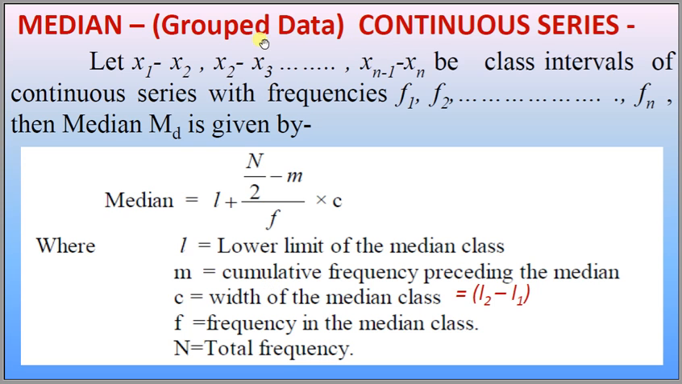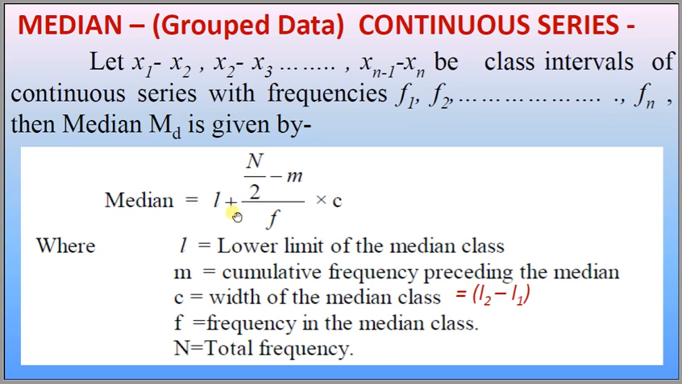Median in case of grouped data in continuous series. We can find the median in a continuous series also. Let x1 minus x2, x2 minus x3, up to xn minus 1 minus xn be class intervals of a continuous series with frequencies f1, f2, up to fn. Then the median Md is given by L plus n by 2 minus m upon f into c.